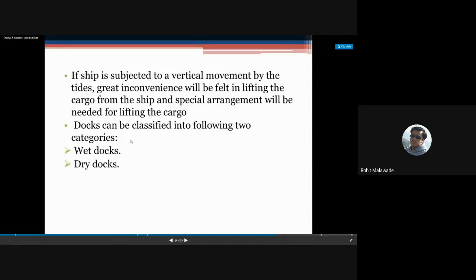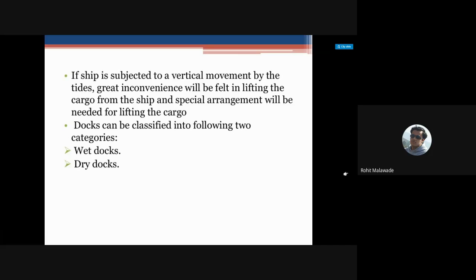Now, docks are of two types. One is the wet dock and the other one is the dry dock.